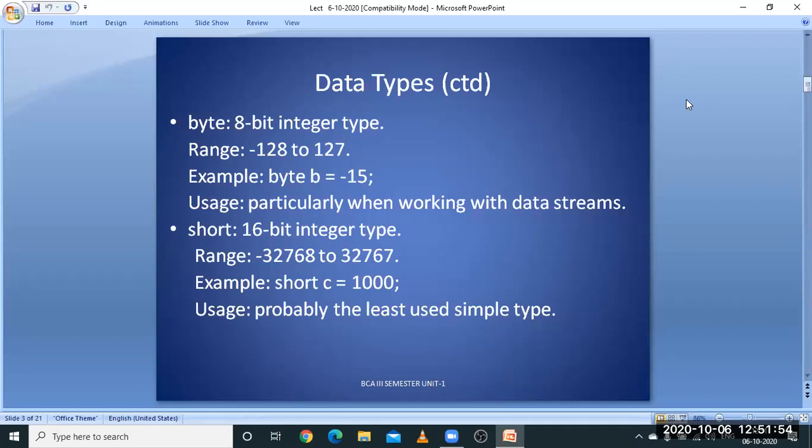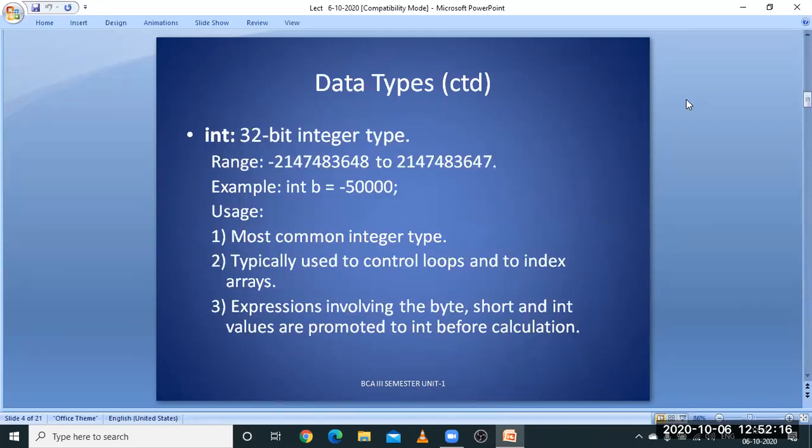Next, short integer, which is well known to us, normally used in C, C++, and even in Java. It is a basic, simple data type. It ranges from -32,768 to 32,767. Next, we have the 4-byte integer, that is 32 bits, which is used for programming and controlling. It is the advanced version, because in this type we can store more than 2 bytes of data.